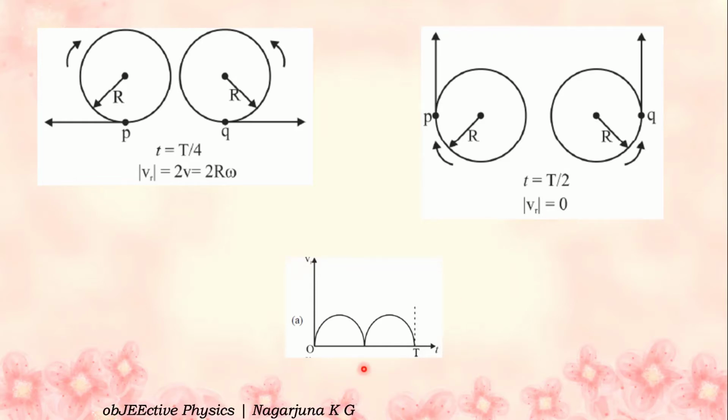Now observe the graph. At t is equal to 0, the relative velocity is 0. At t is equal to T by 4, the velocity is maximum. Again, at t is equal to T by 2, the velocity is 0. Like this, it will continue. So option A is the right option.